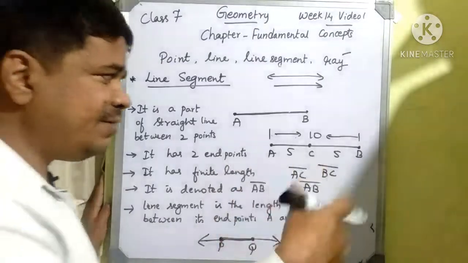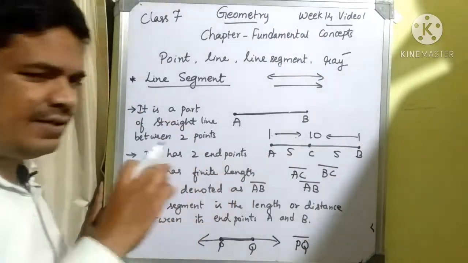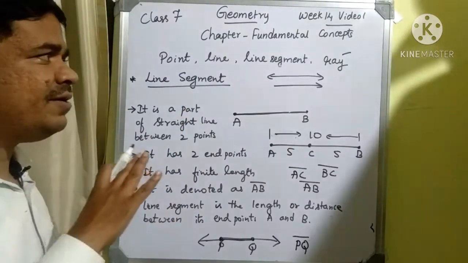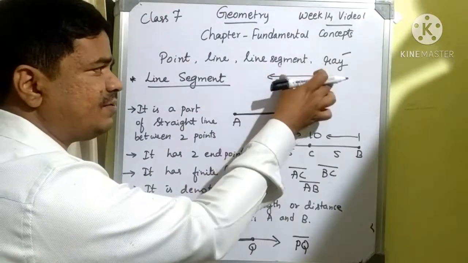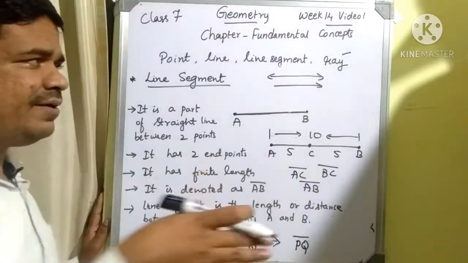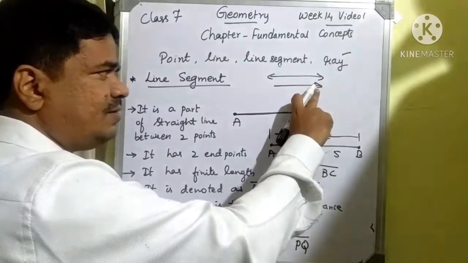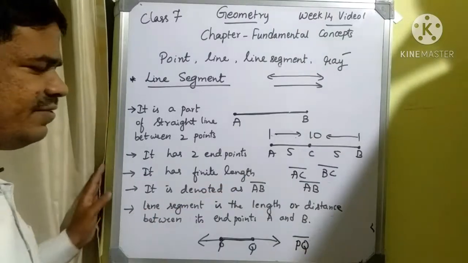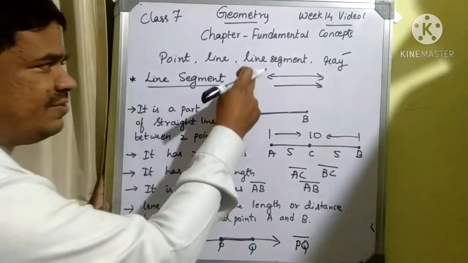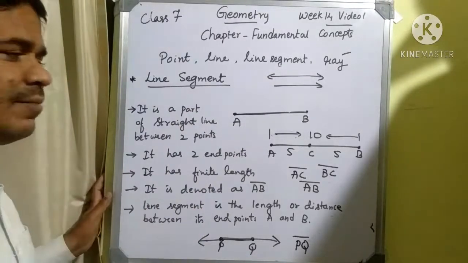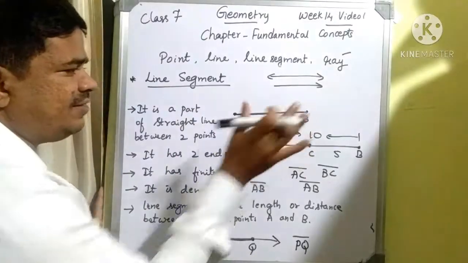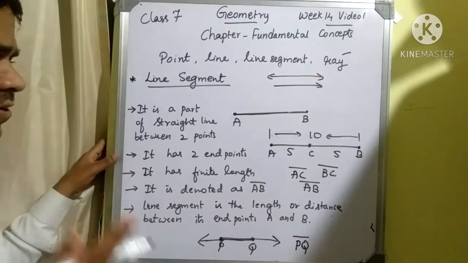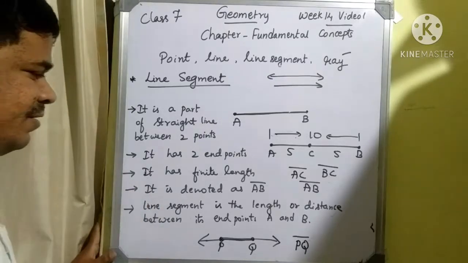If anything we can easily measure, it is a line segment. We can't measure a ray or a line, because in a line, arrows are moving in both directions, and in the case of a ray, it moves indefinitely in only one direction. That's why we can't measure a line and a ray. But in the case of a line segment we can easily measure the length. That's why they have said that it has a finite length and it has two endpoints. These things you should remember.